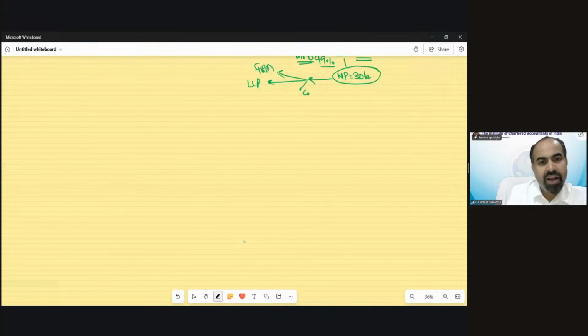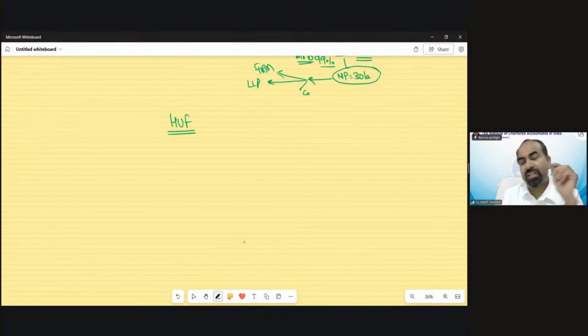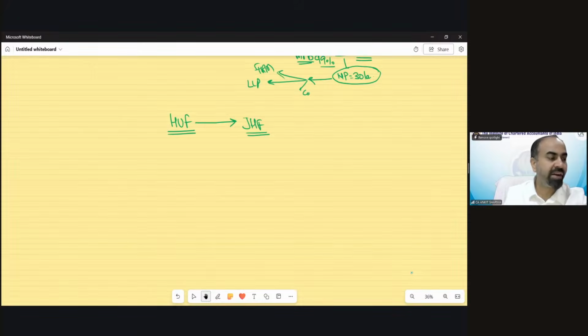This definition has not been explained under income tax. Income tax does not explain the definition of HUF. We derived this definition from the definition of joint Hindu family.